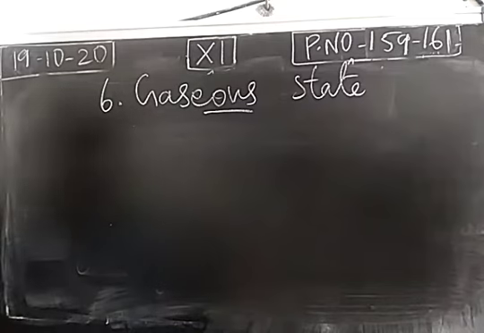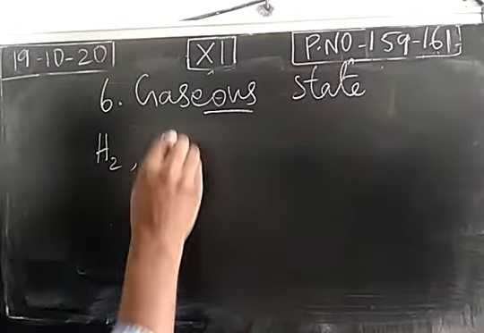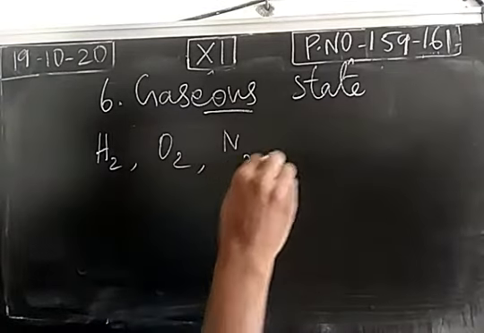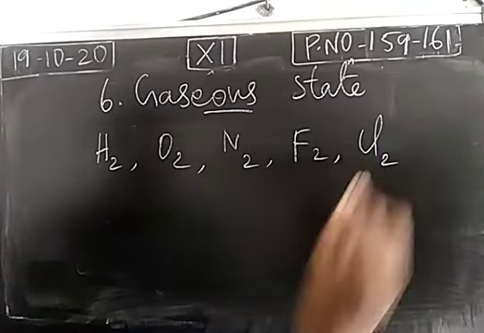The next one, what are the elements which are present in the gaseous state at ordinary condition? At normal temperature, which elements are present in the gaseous state? Hydrogen, oxygen, nitrogen, fluorine and chlorine.